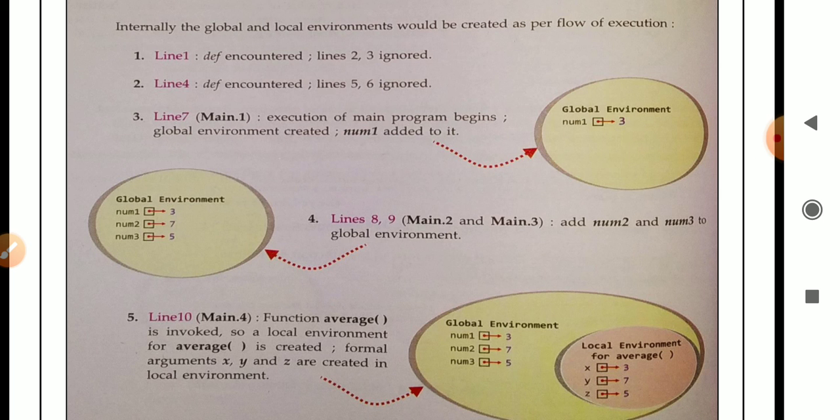Here the second function is there. The name of the second function is average. So the header of this particular function will execute, and line 5 and 6 are the body of this function. So this will be ignored by the Python interpreter. It will only execute when there is a function call.